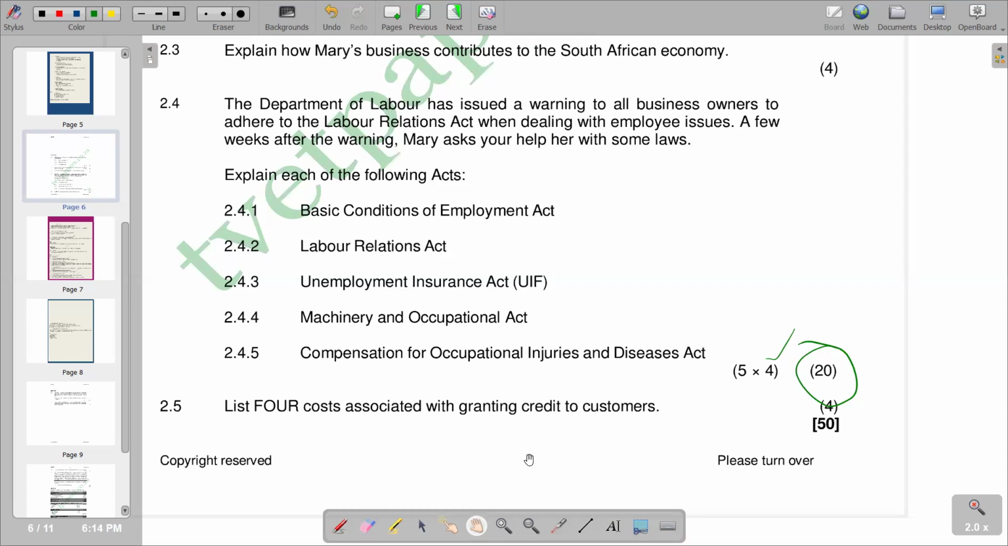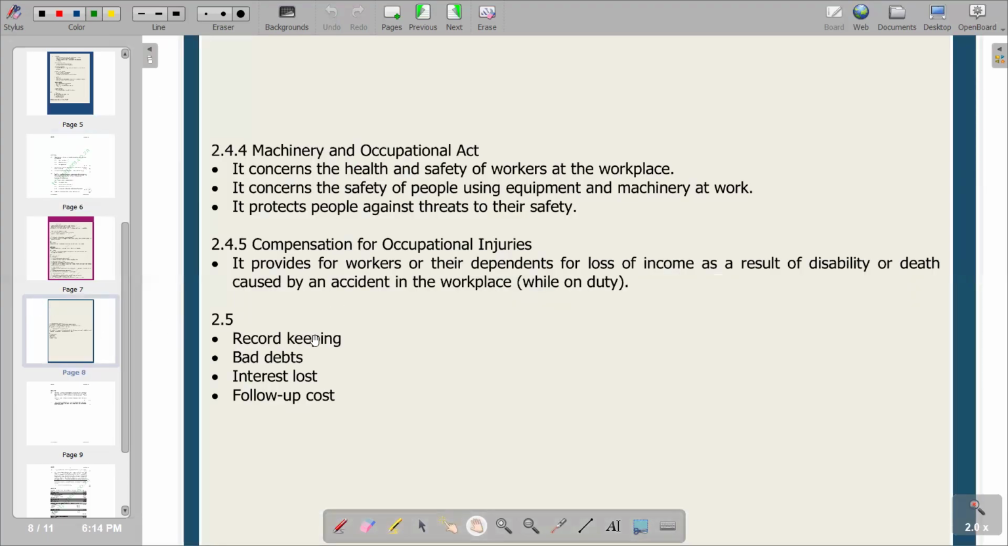Remember, the person might have moved out of the country. The person might have died. We are not going to recover our money. So those become bad debts. Those are some of the costs that we can associate with granting credit to customers. So we go there to see those typical costs. We have record keeping. We are going to keep the records of those debtors that have bought goods or services on credit. So we have record keeping as the first cost that we are going to incur.